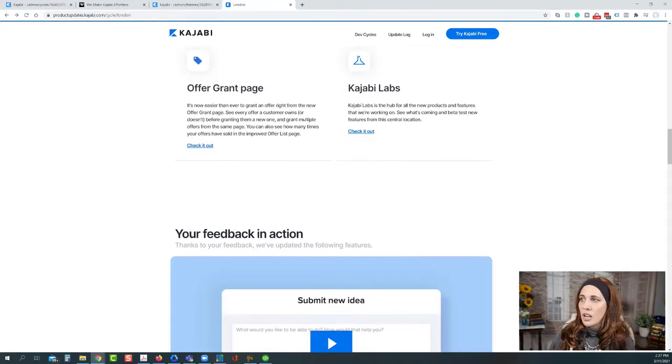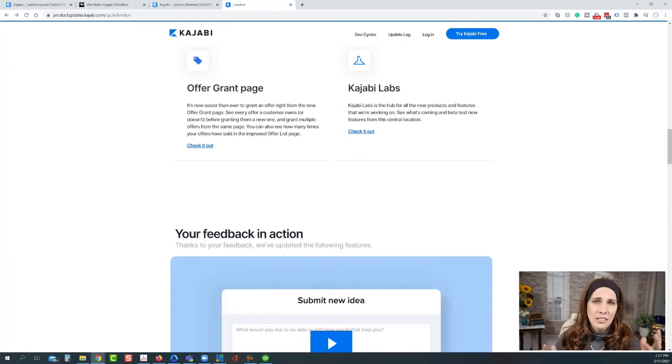We have now, oh yes, the offer grant. This is super, super awesome, because when you go into your People tab, you can actually see all of the offers that person currently has. Before you start granting new offers, you know exactly what they currently have. So it makes it much easier from a management standpoint.